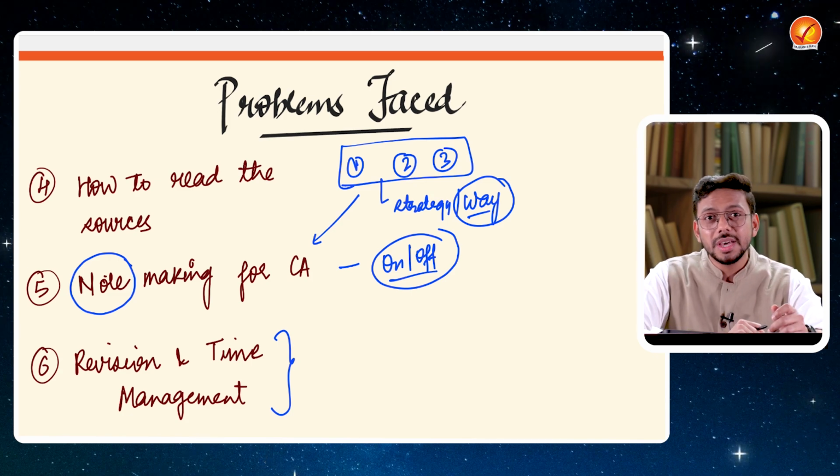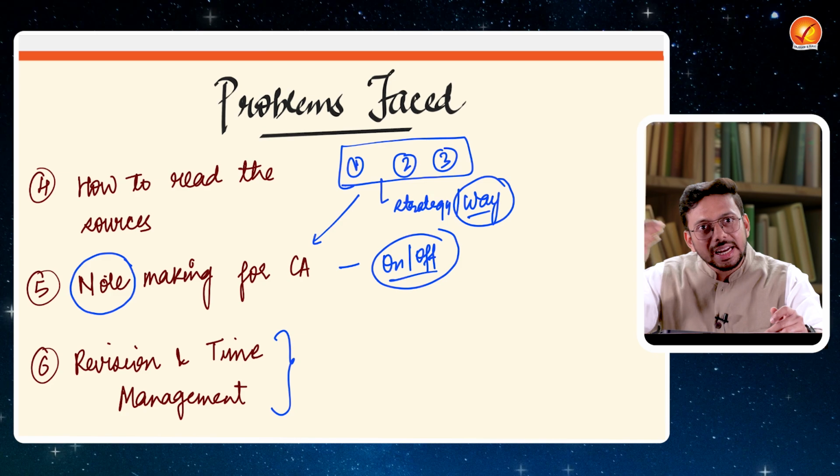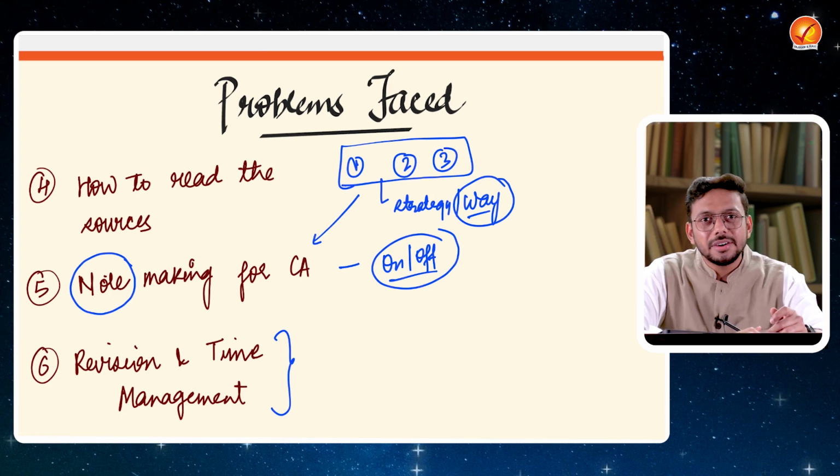I'm again mentioning, it's more than one GS paper, right? 30 questions, 35 questions. And indirectly, if you see, it's more than 50-60 questions in which you will have to use current affairs.